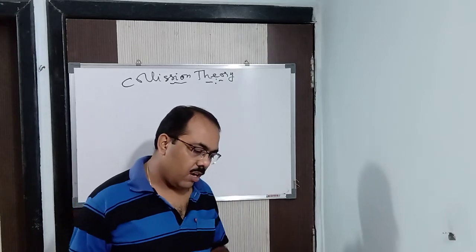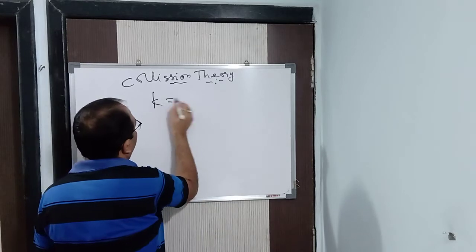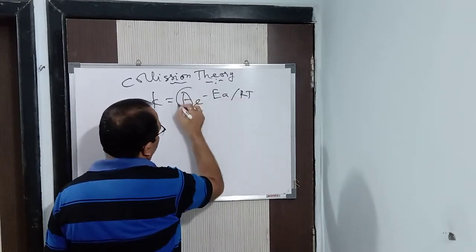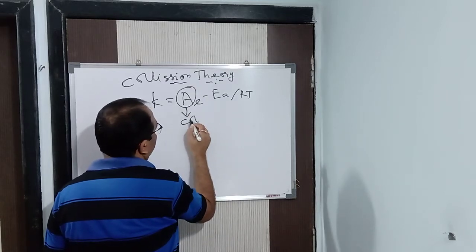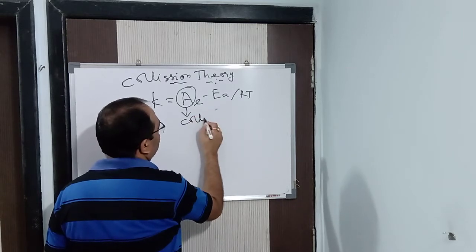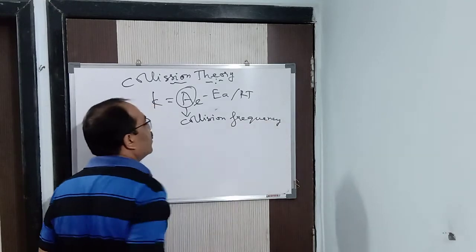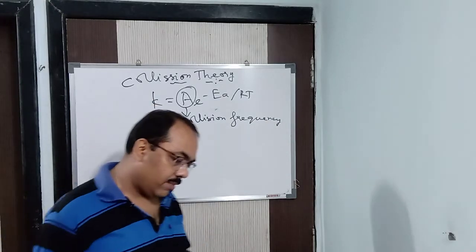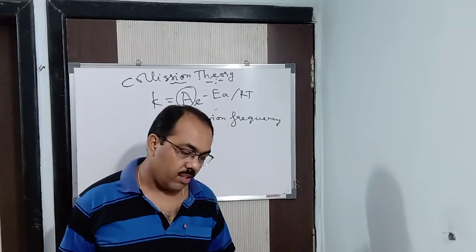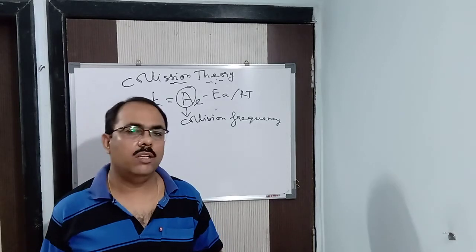Fine. Now in the Arrhenius equation, you have seen it, k is equal to A e to the power minus Ea by RT. What does this A stand for? It is known as collision frequency. I told you also what collision frequency is. Once again, let me repeat. It is nothing but the number of collisions taking place per second per unit volume of a reaction mixture, known as collision frequency.